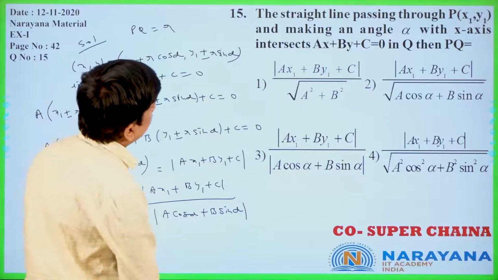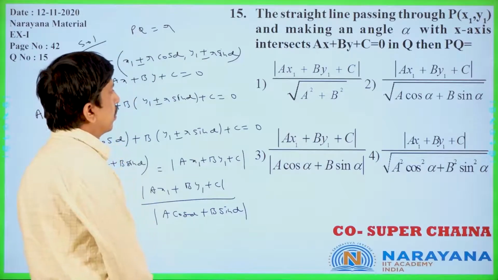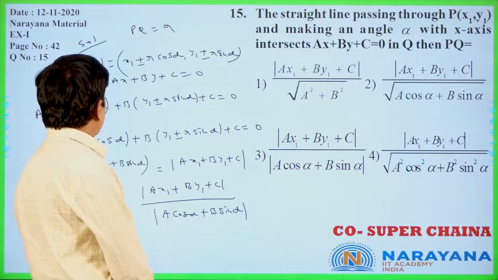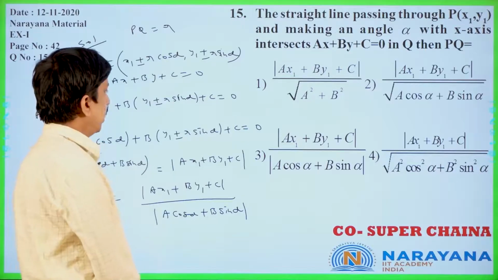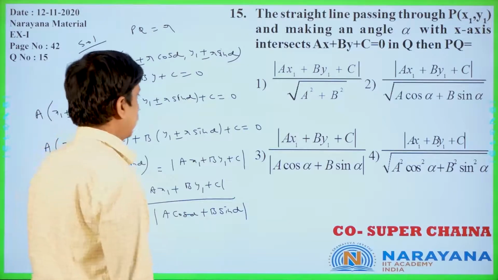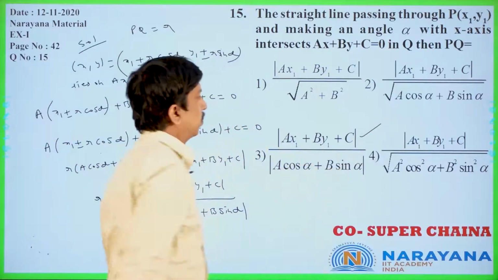Now you see, (ax1 plus by1 plus c) by root of (a square plus b square) is wrong. Root of a cos alpha plus b sin alpha is also wrong. Root you will never get here. Is it clear? Ax1 plus by1 plus c by a cos alpha plus b sin alpha, this is the third option, is correct only.